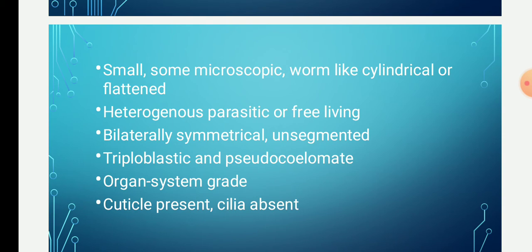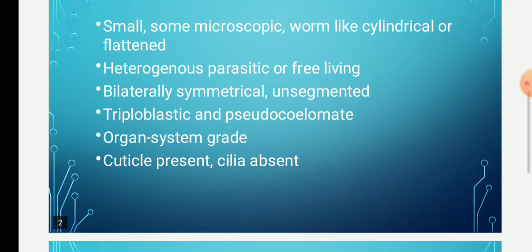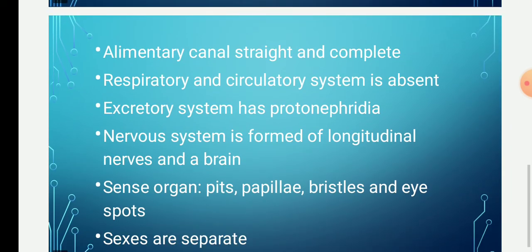The body is unsegmented or superficially segmented, the body is covered with the cuticle, and the cilia are absent. Then the next point is the alimentary canal. The alimentary canal is straight or sometimes curved, and it lacks a definite muscular wall and terminates in an anus located near the posterior end.